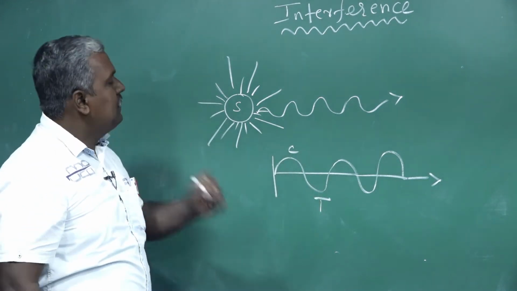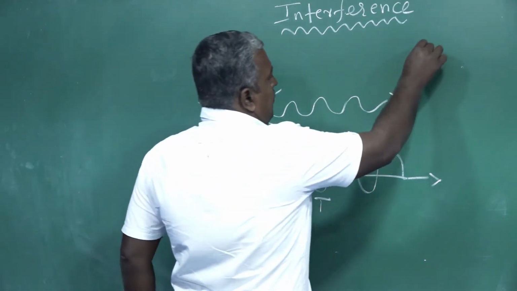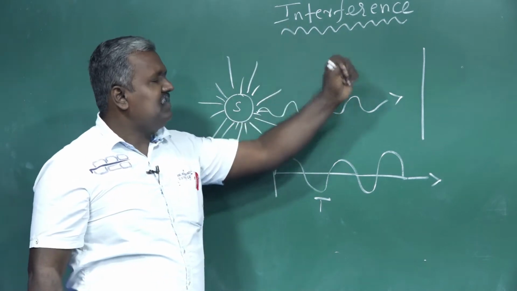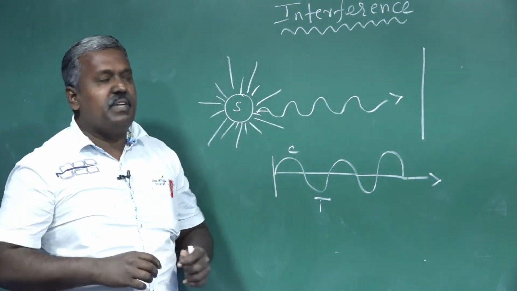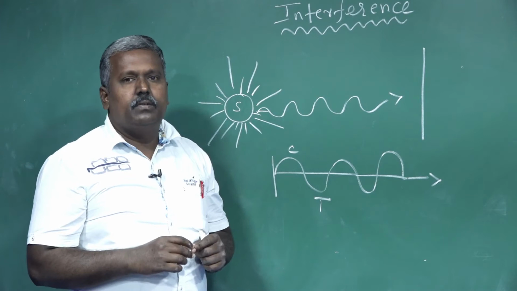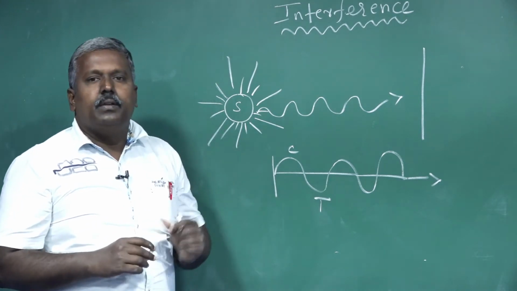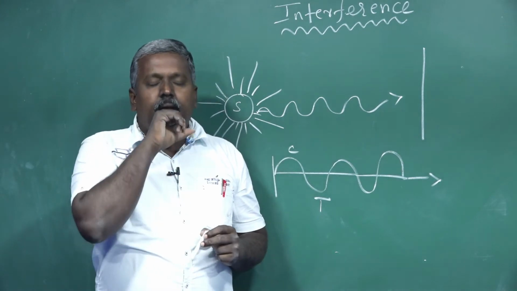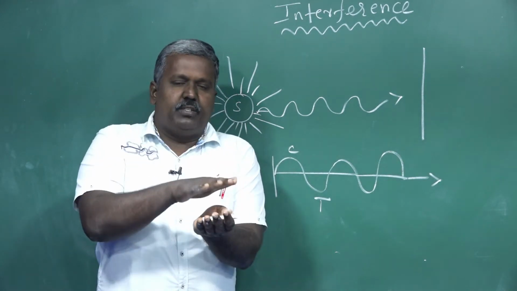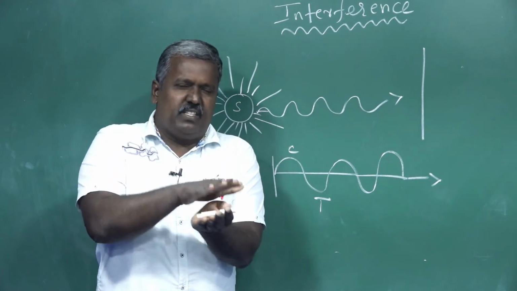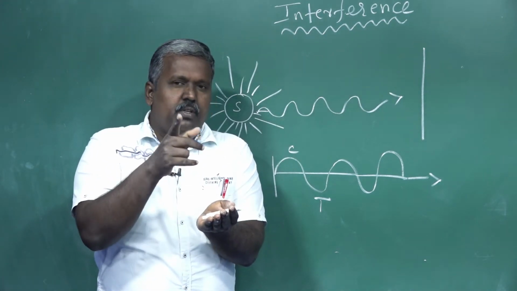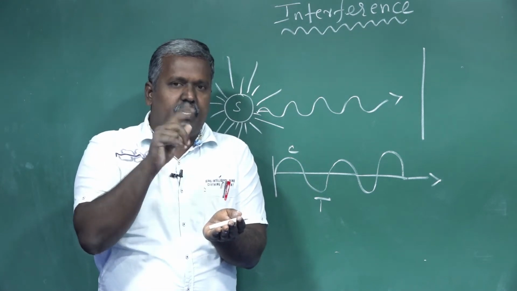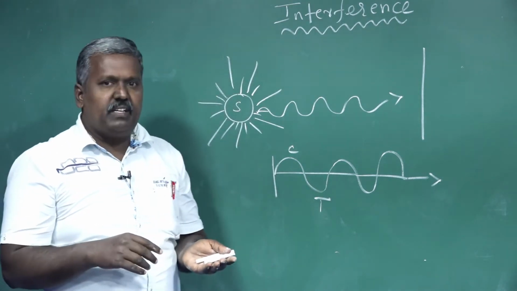Here, first we must know what is meant by interference, that means the definition of interference. Listen properly. The phenomenon of addition or superposition, that means one over another. You have studied superposition in 11th standard, in mechanical waves.